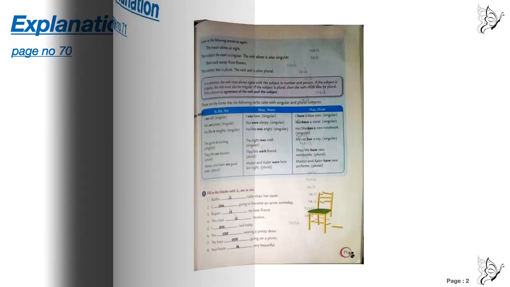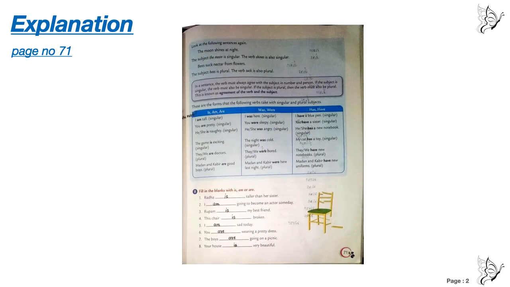Next page, question number B. But before that, look at the exercises explained. Look at the following sentences again. The moon shines at night. The subject, the moon, is singular. The verb shines is also singular.